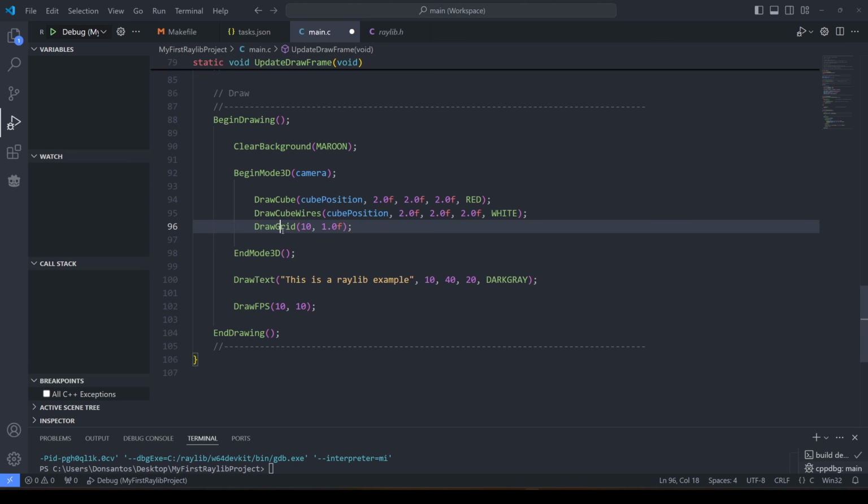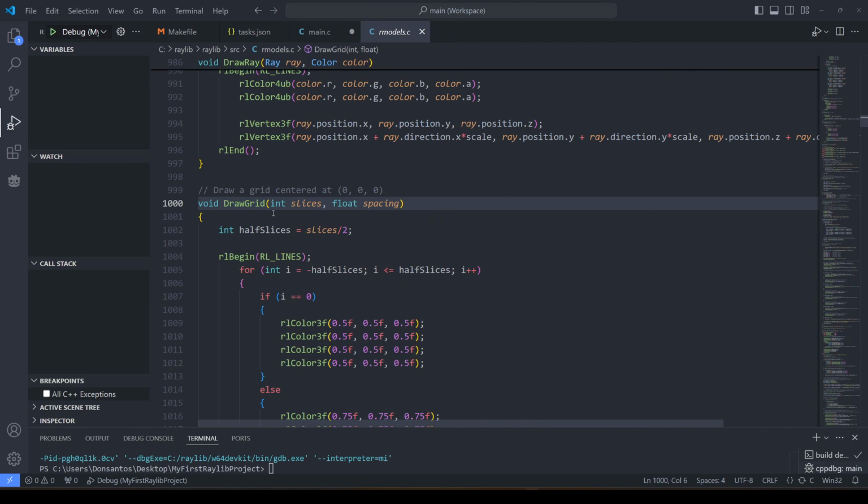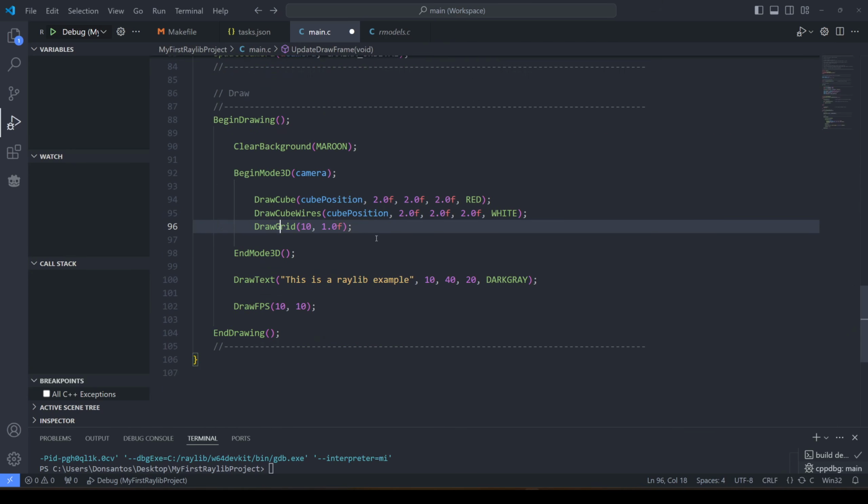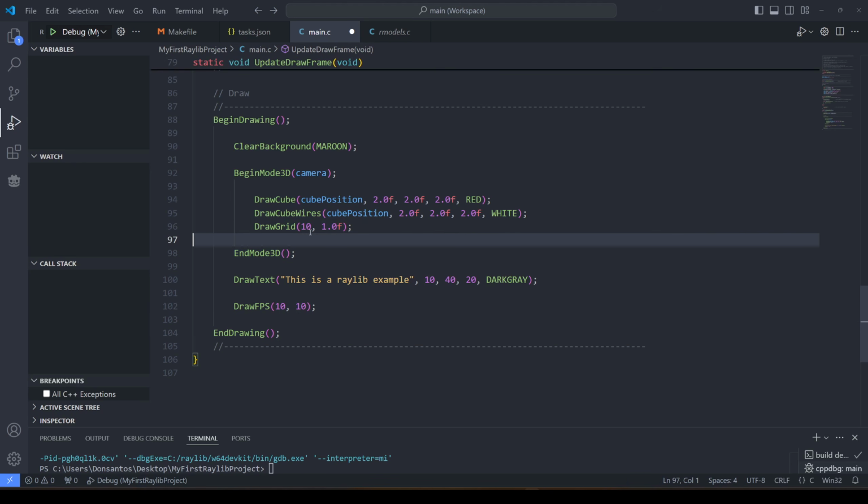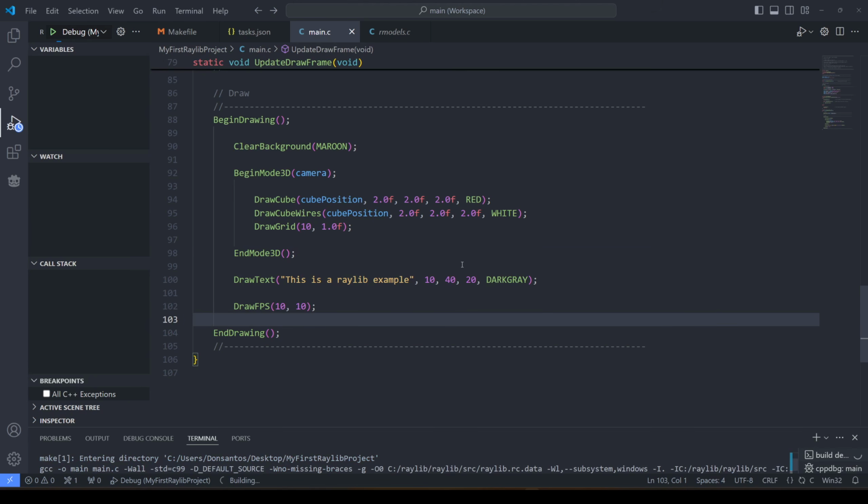Is this the size or is this the resolution? Draw grid, slice, spacing. Okay, so each grid part is 1 meter and it's 10 big, I'm guessing. This is a Raylib example, dark gray. Okay, let's run this again.